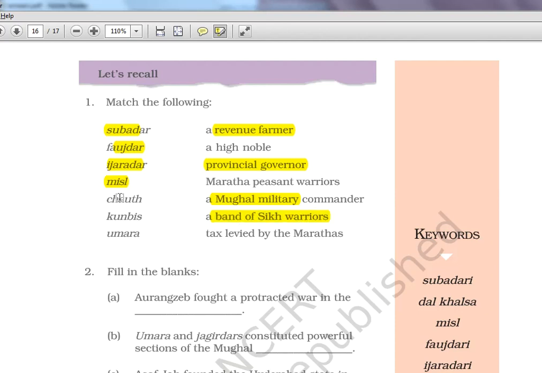Chauth is actually the tax levied by Marathas, Chauth and Sardeshmukhi. Kunbis and Umara. Umara is not there in this chapter, but Umara, I know, is a high noble. Okay, it's a noble personality, Umara. I tried to Google about it. It's not there in this chapter. We have seen the entire chapter. Now Kunbis are the Maratha peasant warriors. Okay, peasant warriors are Kunbis. This was there in this chapter, but Umara was not there.